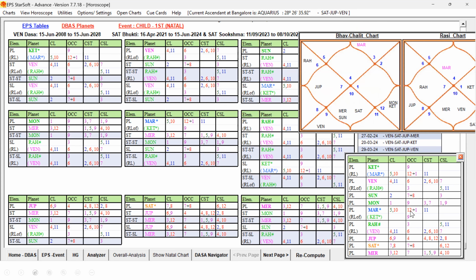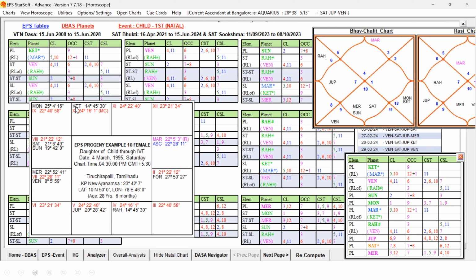Rahu is in the sign of Venus, right? Rahu is not aspected by any planet. Yes, Rahu is aspected by Mars. Mars is not bad, Mars is a good planet. Then Rahu is getting influence from Jupiter. Jupiter is aspecting the Moon. Jupiter is indirectly conjoined with Ketu, Mars. Ketu is representing Mars. Moreover, Jupiter is also aspecting Mars with its ninth aspect, and that Mars is aspecting Rahu. Indirectly, Rahu is getting the influence of Jupiter.